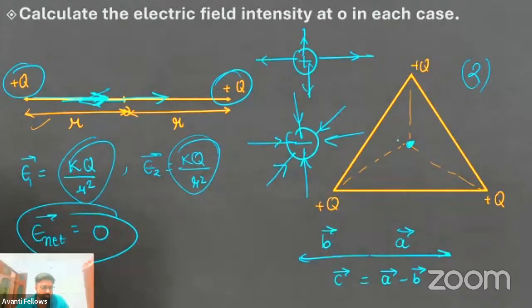In the triangle case also, in this case this distance is same. This is also same. This is also same. Distance is same and they are in this direction. One of the components will be in this direction, one in this direction. Similarly, this component will cancel out this one. This will also be in this direction. This is a kind of mathematical work. I will tell you a trick.